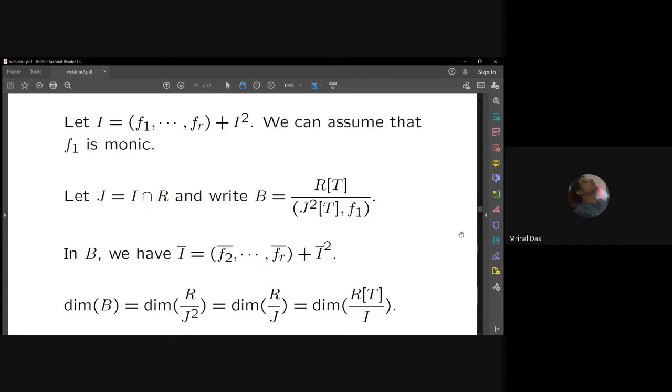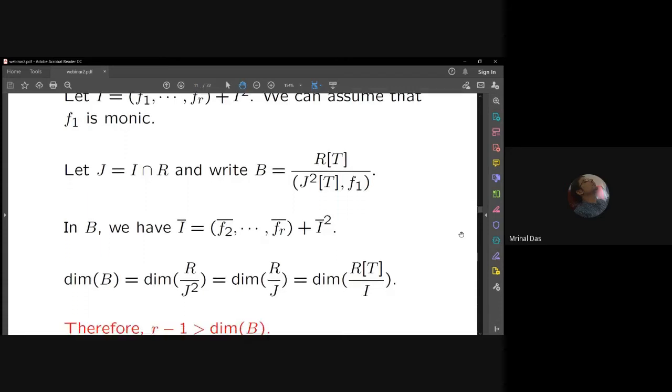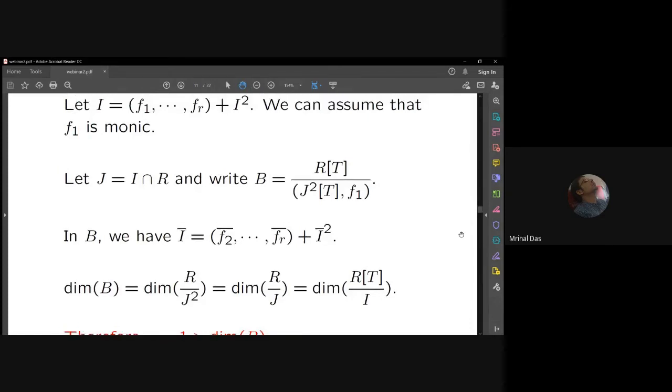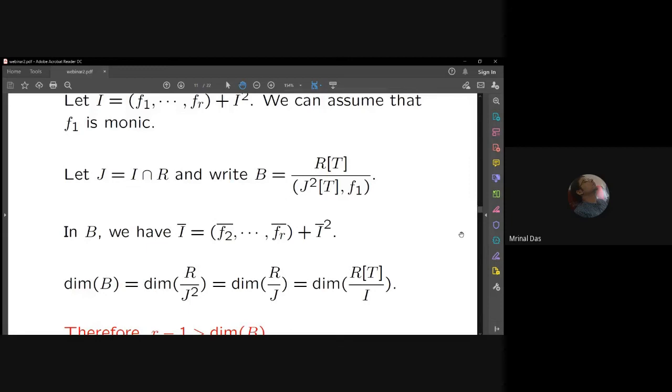Now, for this quotient ring, let us make some observations. I'm putting a bar to denote whatever is happening in the ring B. So I bar is now generated by f2 bar, f3 bar, up to fr bar plus I bar square. And what is the dimension of B? The dimension of B is the same as the dimension of R mod J square, because R mod J square to B is an integral extension, as that monic polynomial is sitting there.